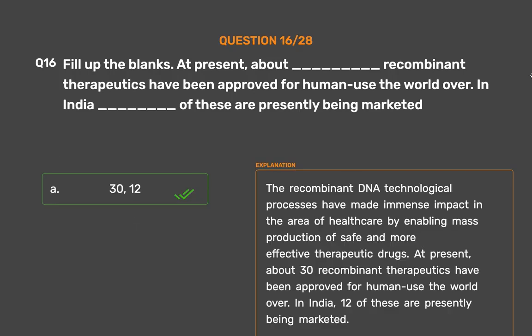30, 12. The recombinant DNA technological processes have made immense impact in the area of healthcare by enabling mass production of safe and more effective therapeutic drugs. At present, about 30 recombinant therapeutics have been approved for human use the world over. In India, 12 of these are presently being marketed.